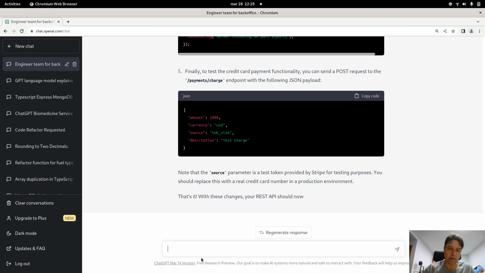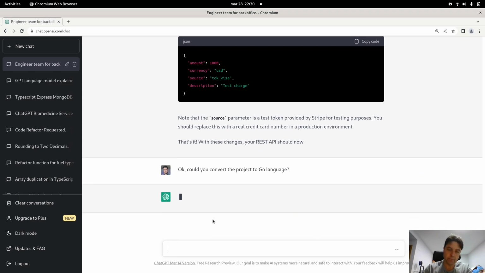is that, for example, you can say, okay, could you convert the project to Go language? Imagine that we want to create a proof of concept using Go, because we are creating a new team in Kobe for the back office, and we now have the freedom to use other languages to test if with these languages we can be more productive or are more suitable for the needs of the back office.